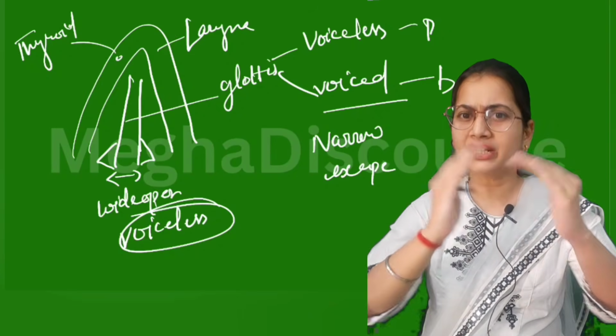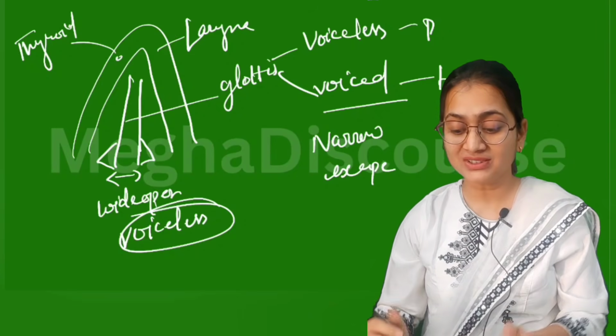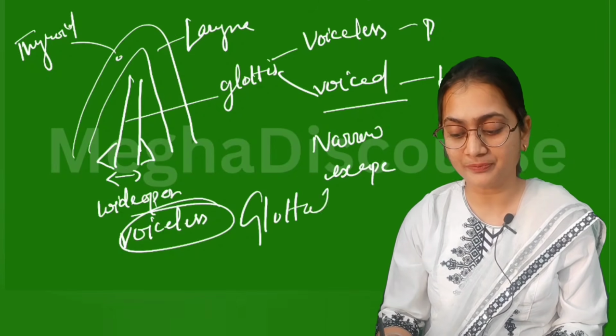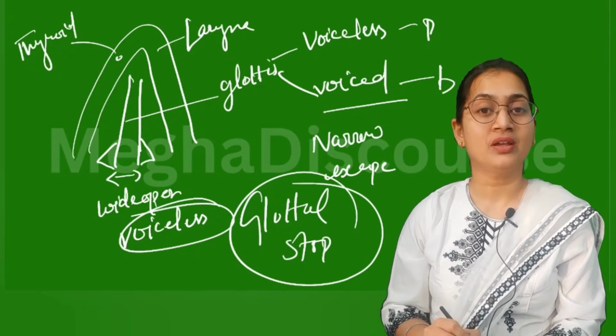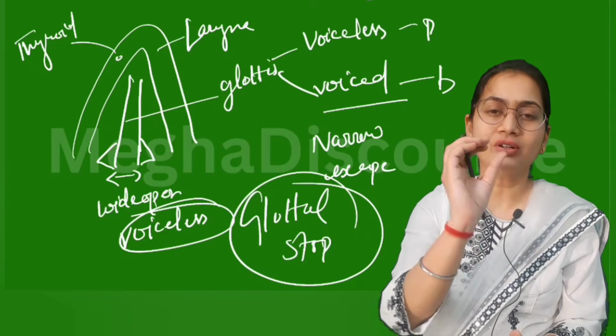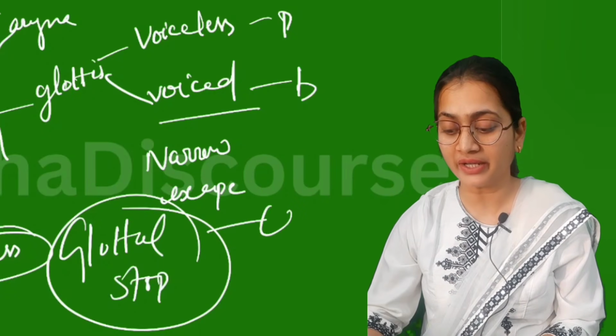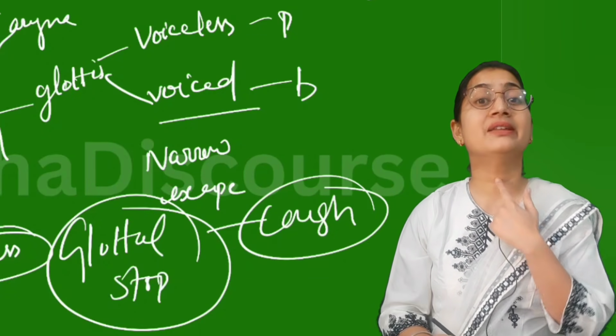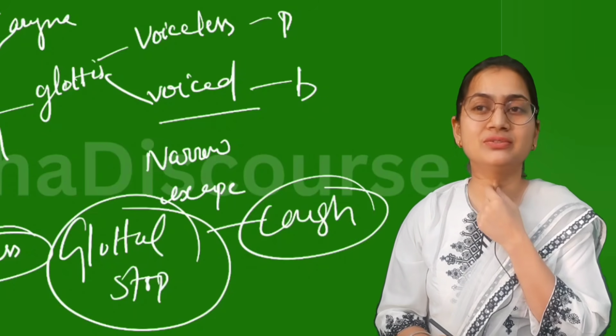Now what is glottal stop, which is your PYQ? In English we do not have the glottal stop sound. Glottal stop is produced when you are coughing, that means when you have a cold.